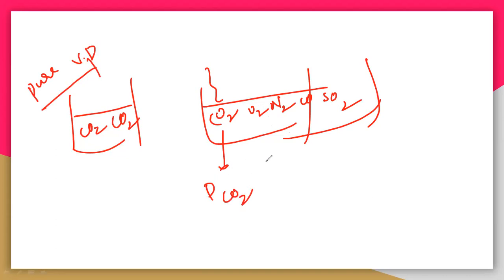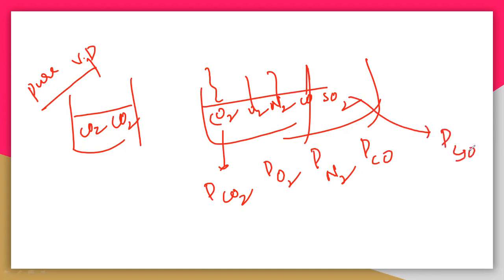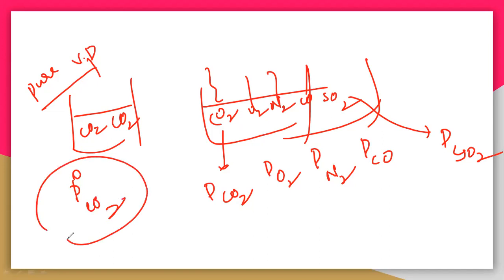Again the partial pressure of O2, the partial vapor pressure of N2, of CO, and of SO2. But here we can directly say it is P0, the pure vapor pressure of CO2. There is a difference in pressure between PCO2 and P0CO2. This is pure, and this is not pure, it is mixed with other partial vapor pressures.